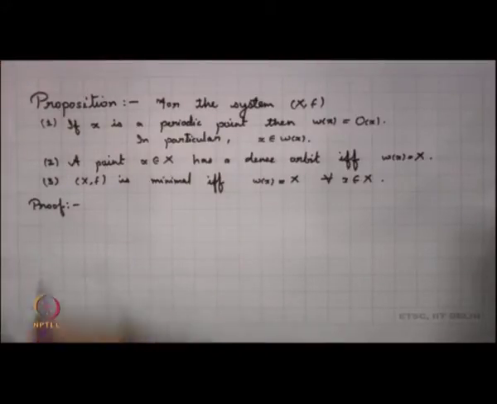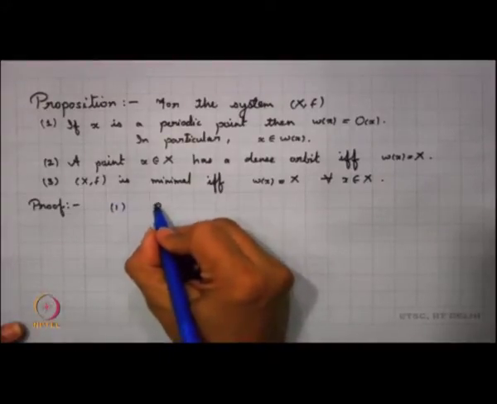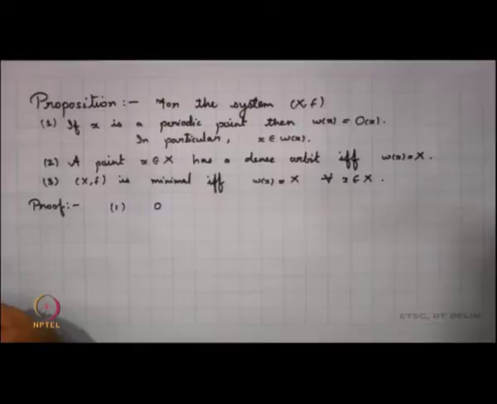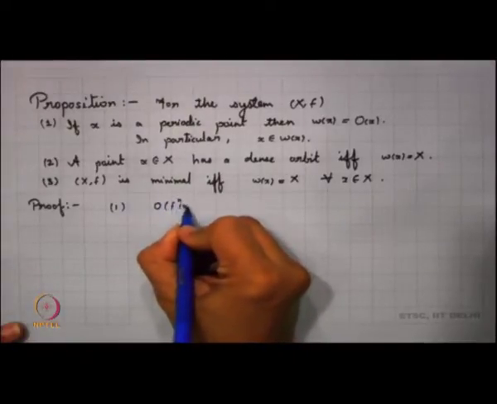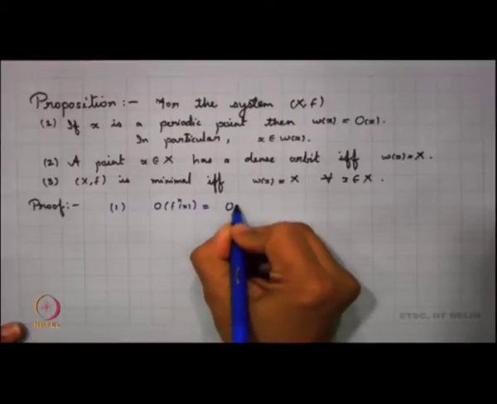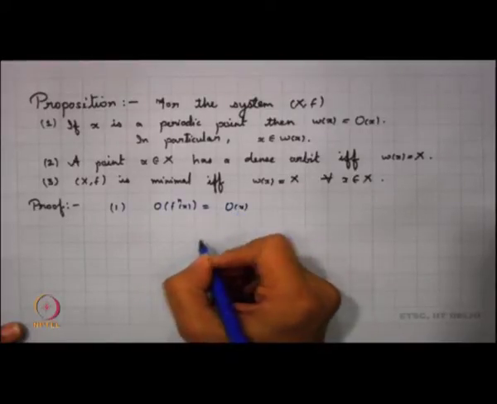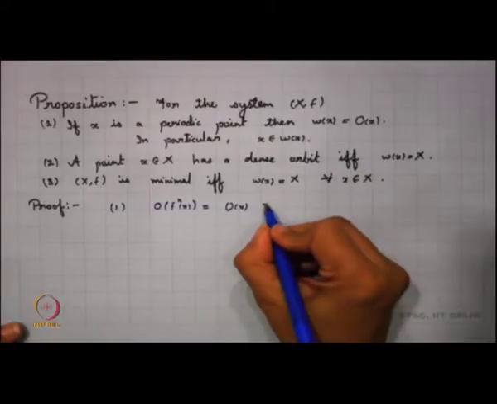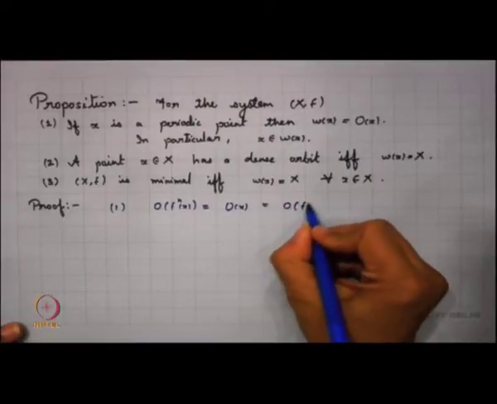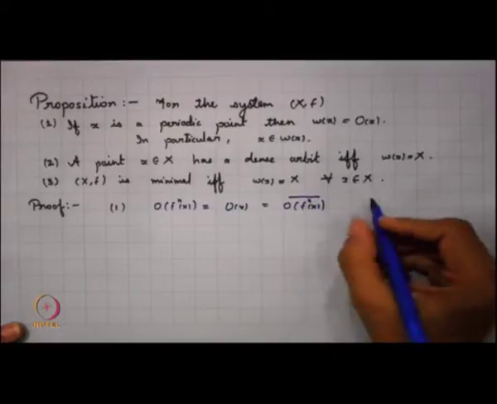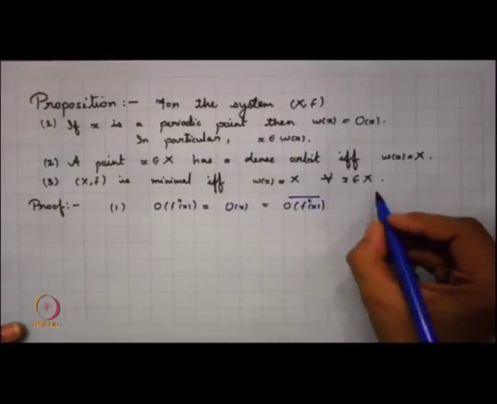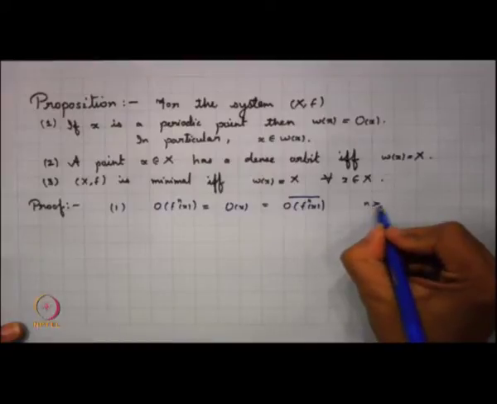Now, let us look into the first part here. We know that when x is a periodic point, then the orbit of f^n x is the same as the orbit of x, and this is the same as the orbit closure of f^n x, for every n greater than or equal to 0.